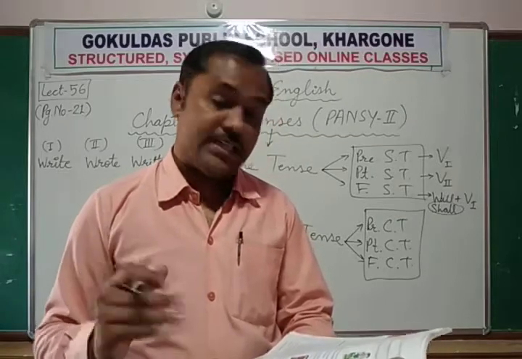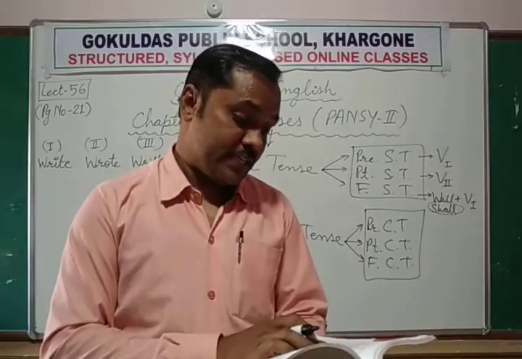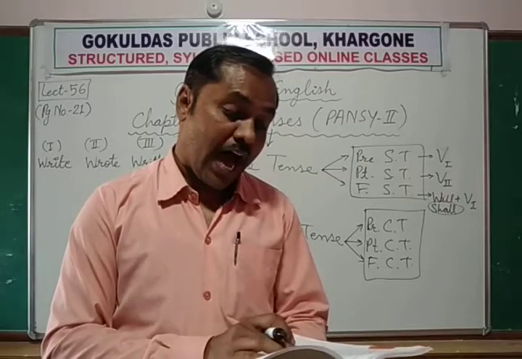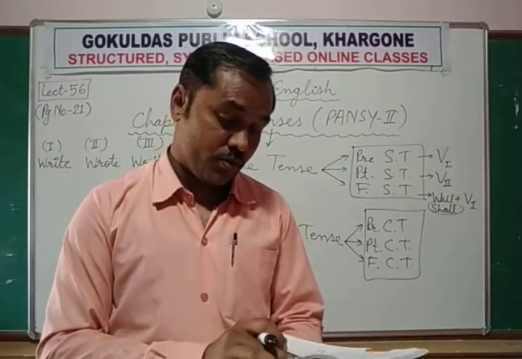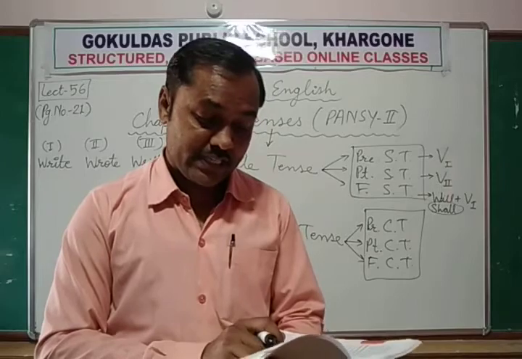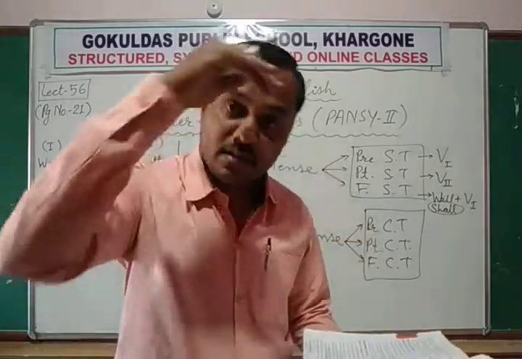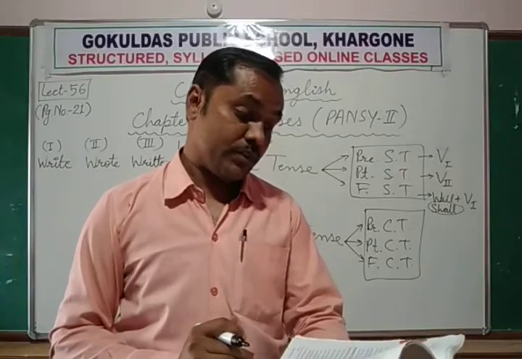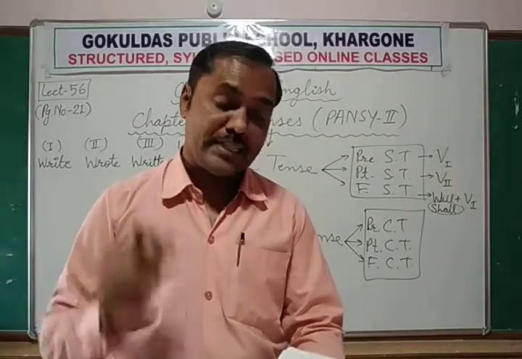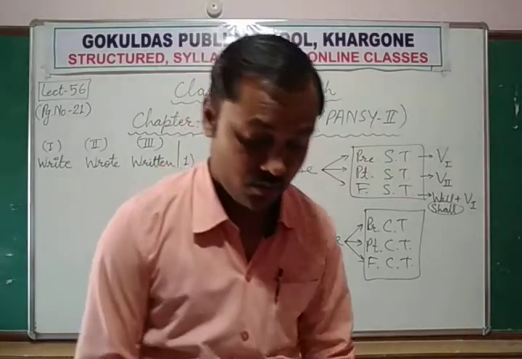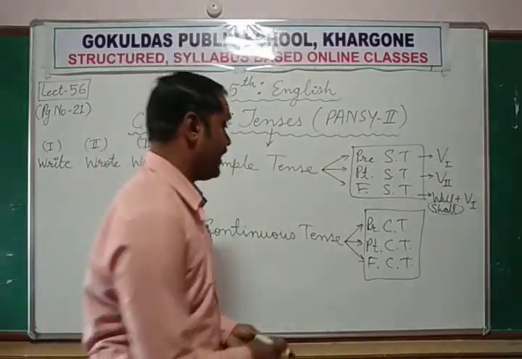So in this sentence, if you study, the verb are playing shows that an action is continuing at the present time. Some action is going on in present time. Such a verb is said to be in the present continuous tense. So how will you identify?